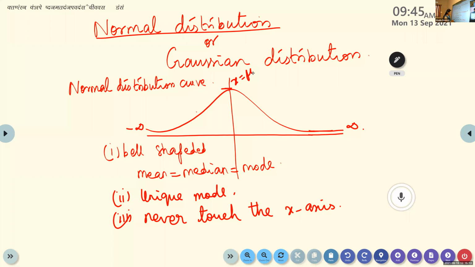So the next point is, the normal curve is symmetrical about x is equal to mu.